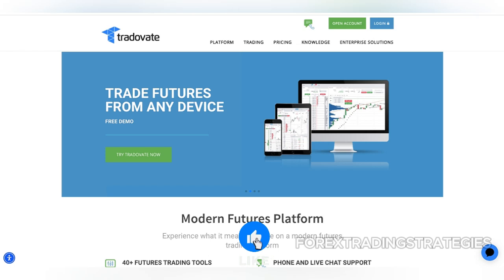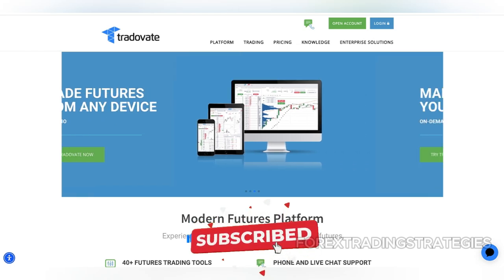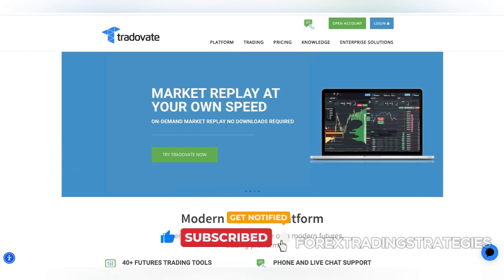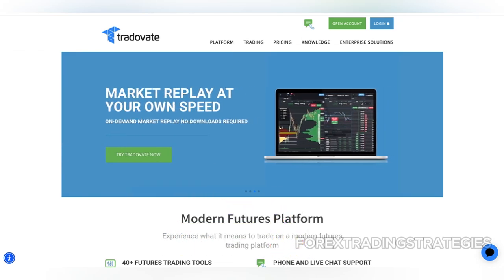In conclusion, Tradovate provides a unique and innovative approach to Forex trading through futures contracts. By offering micro-sized contracts, leverage, and a user-friendly platform, Tradovate makes Forex accessible to a wider range of investors. However, it's crucial to understand the nuances of futures trading and carefully consider your risk tolerance before diving into this market.